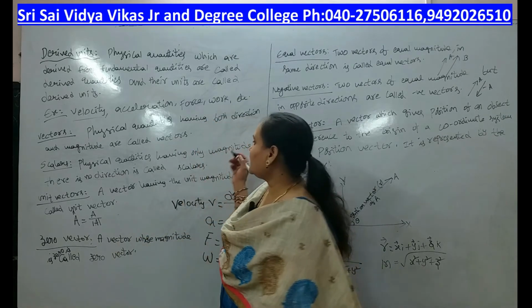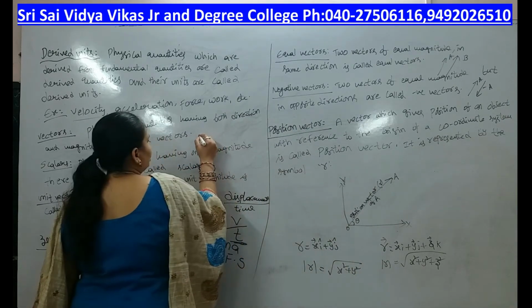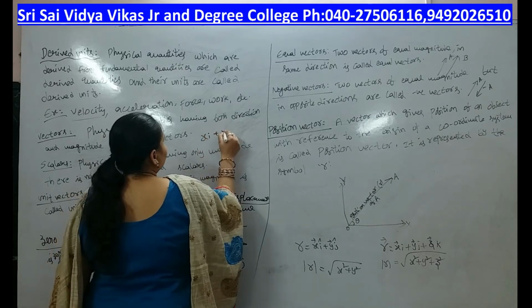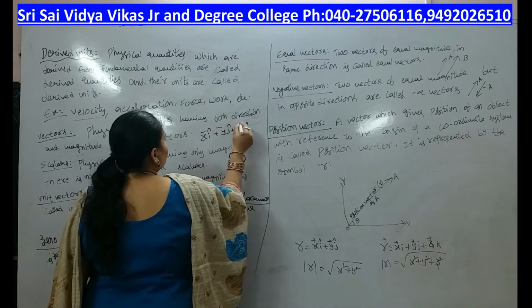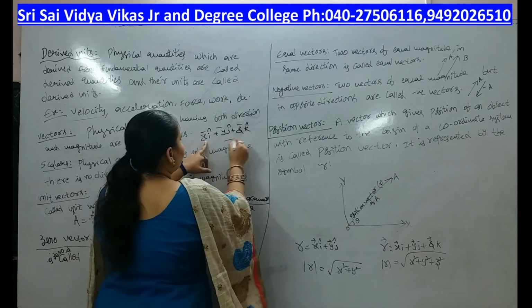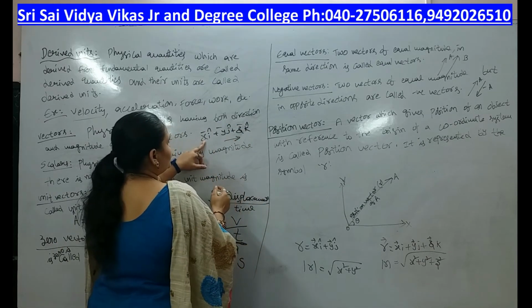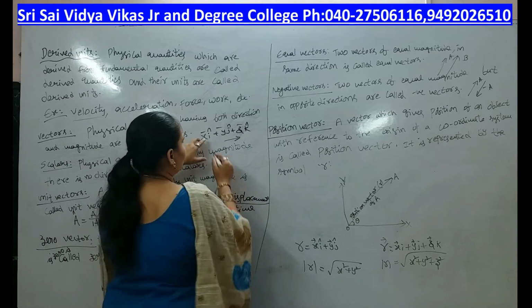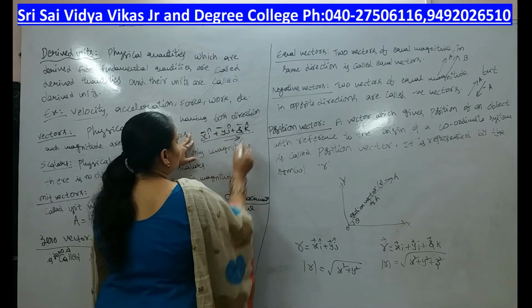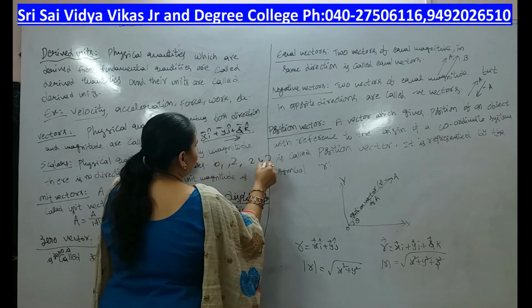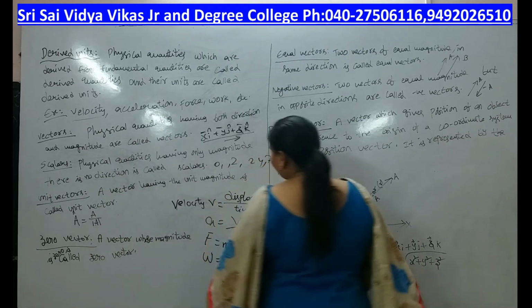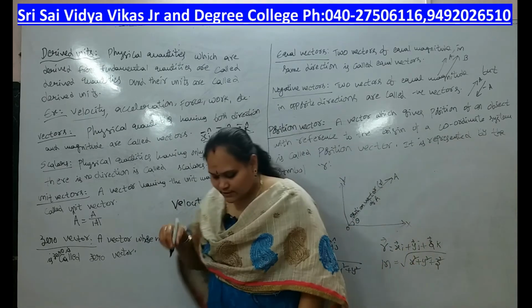That means a vector can be expressed in the form, for example, xi plus yj plus zk. Here x, y, z indicate direction, and x is also some value. But a scalar quantity, like 2, 24, 0, 7, is a constant value. It has only magnitude and no direction.